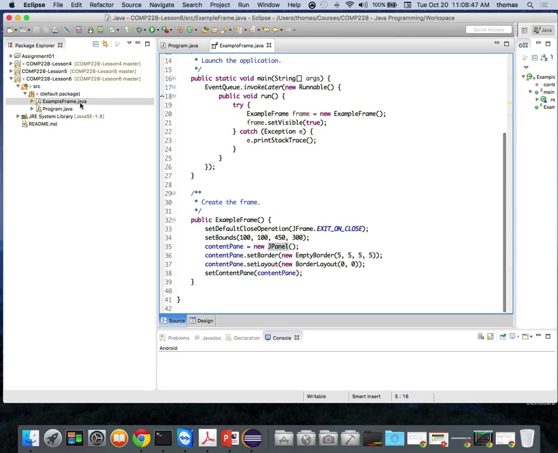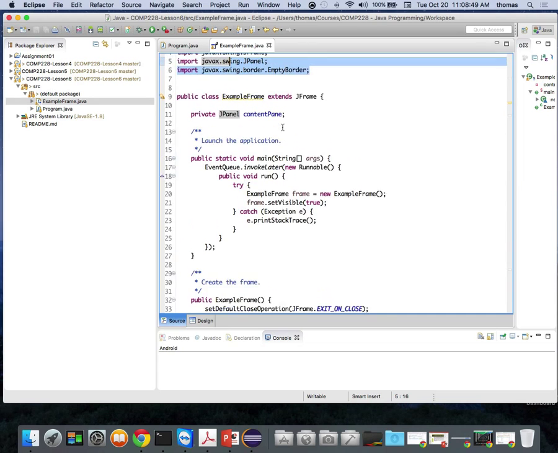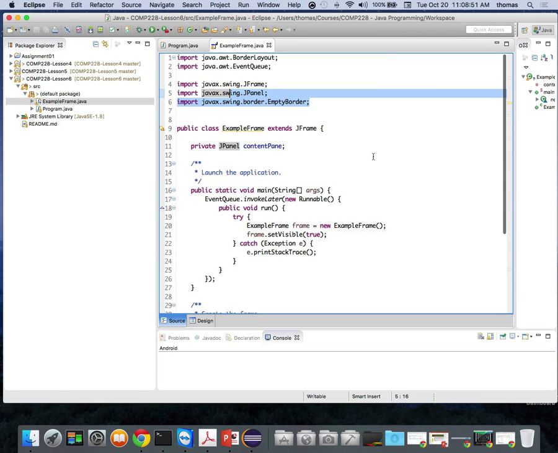It's almost like my ExampleFrame itself is like using a driver built in, right? So here's my JFrame, and I'm creating a new public class ExampleFrame. That's what I've called it, which extends the JFrame superclass, which we're going to talk about. And then I also declare a private JPanel component. Don't worry about this right now. I'm just showing you how it looks. We can review the code together, right?